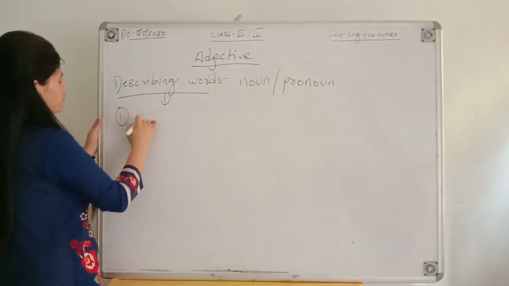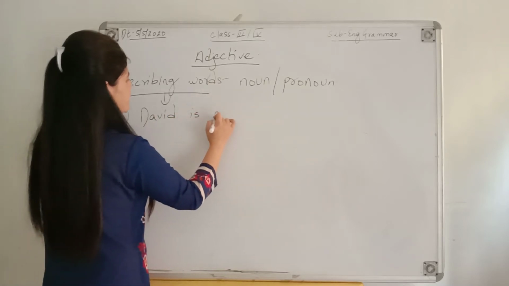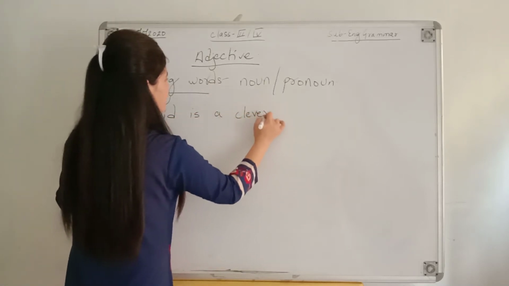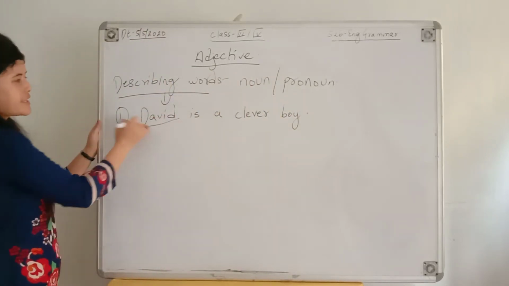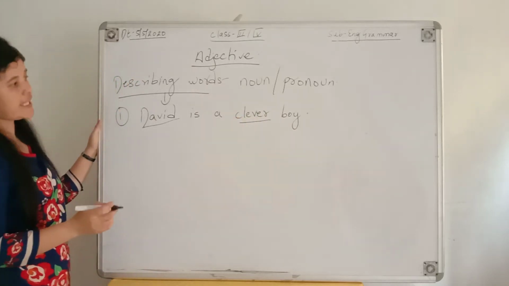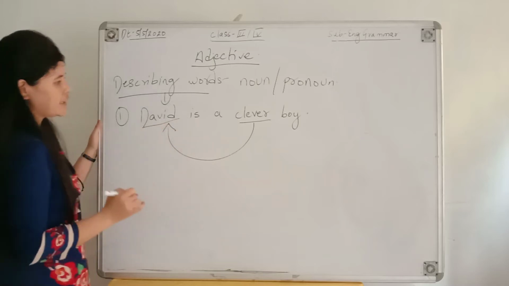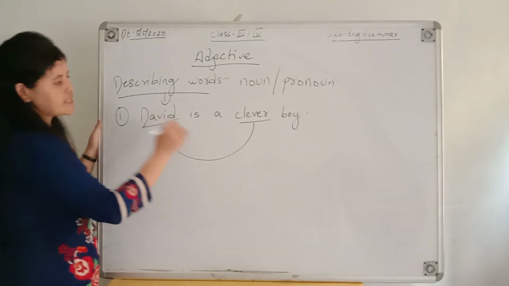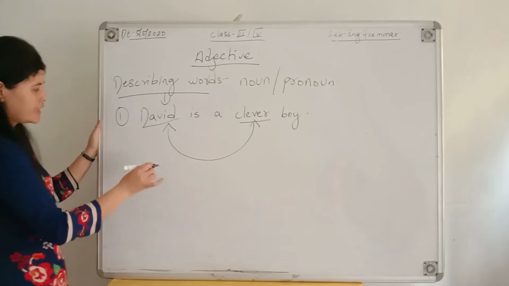For example, number 1, David is a clever boy. Over here, this David is noun and clever is adjective. So this word clever is describing David and it tells us what kind of boy is he.